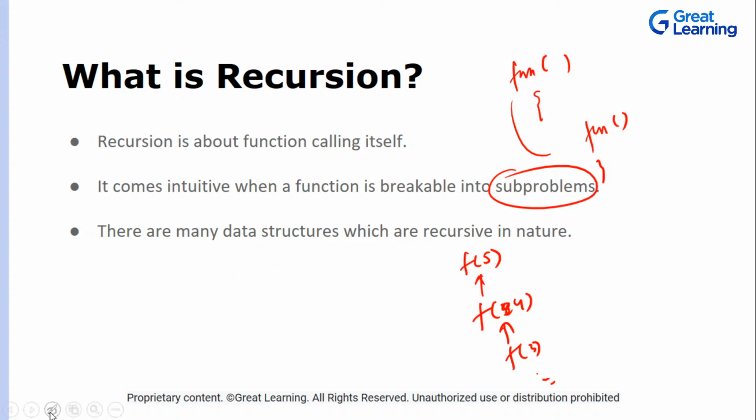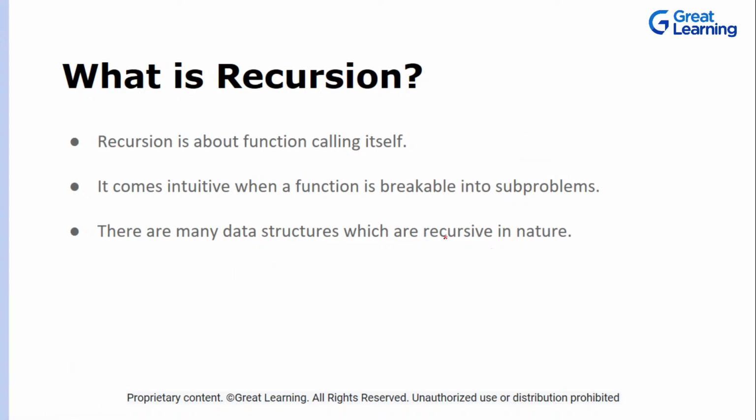And there are many data structures which are recursive in nature. If you talk about trees, if you talk about graphs, therein the best approach is to use recursion. If you talk about traversals, level order, inorder, preorder, postorder, breadth-first BFS, DFS, all these traversals, recursion is one of the most naive and easiest ways to traverse through a tree. Okay, so this is what a recursion is. Now let's dive deep into it.